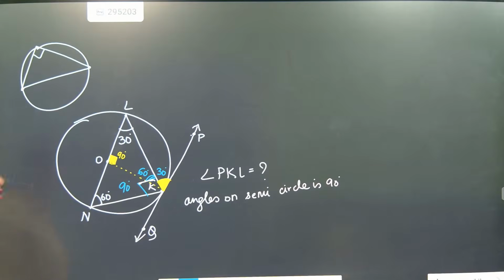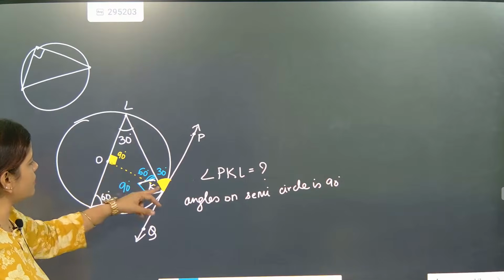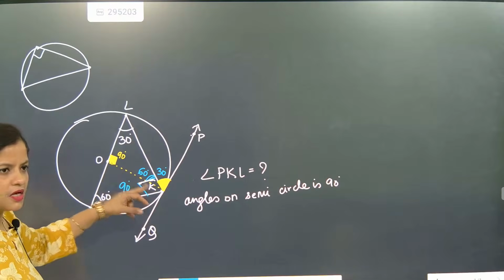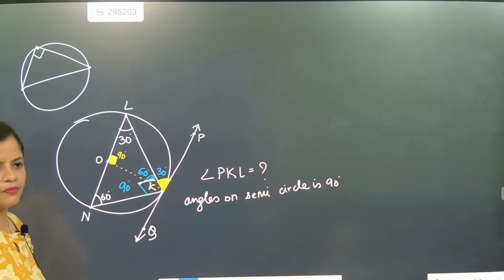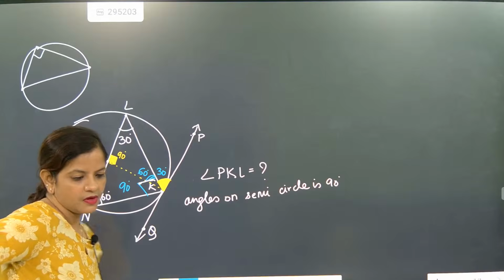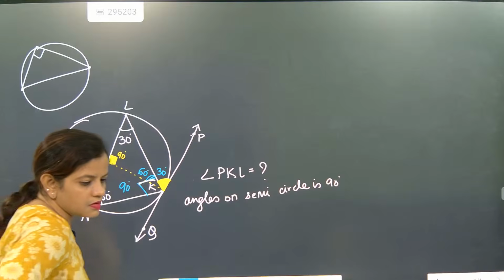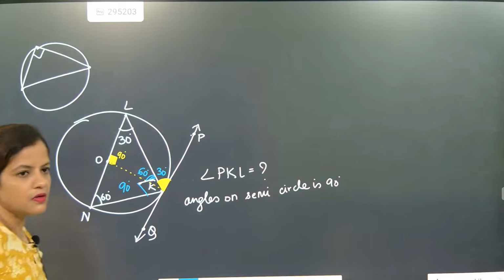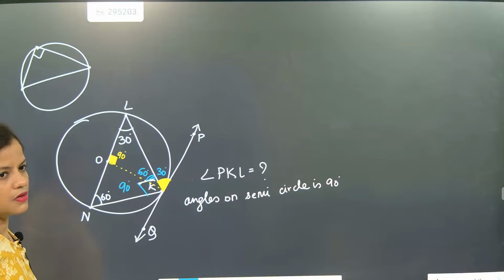Understood or not? If this is 60 degrees, then what is the next part? Now check, because my concept was totally clear. If I draw one line from this section, the radius and tangent are perpendicular. You check, that was coming very easily. What is alternate interior angle?